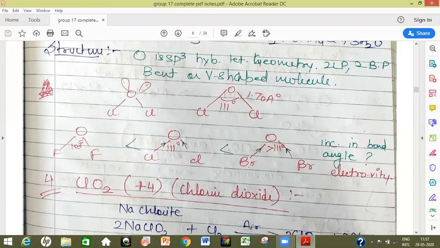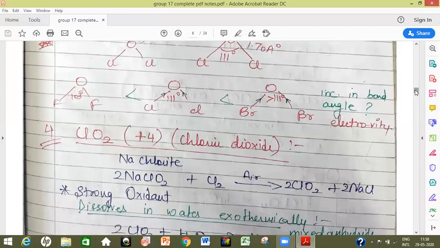Here bromine is further less electronegative in comparison to chlorine. So bond pairs will shift more towards oxygen in case of OBr bond. So the bond angle further increases and is greater than that of OCl2, and which is further greater than OF2. So this is the reason for the difference in bond angles for these OF2, OCl2, and OBr2.